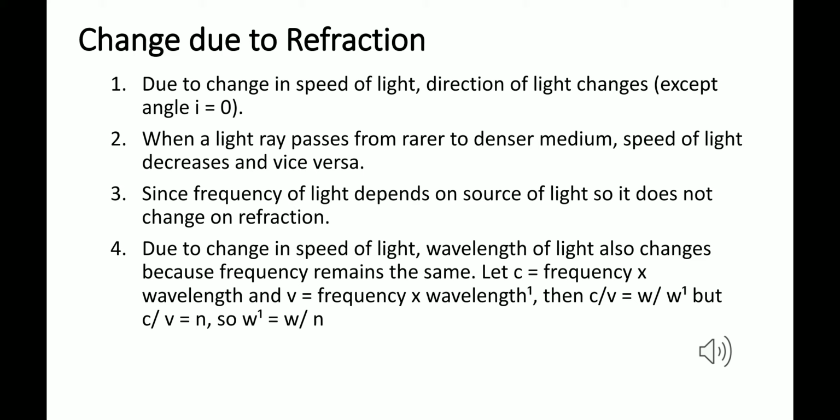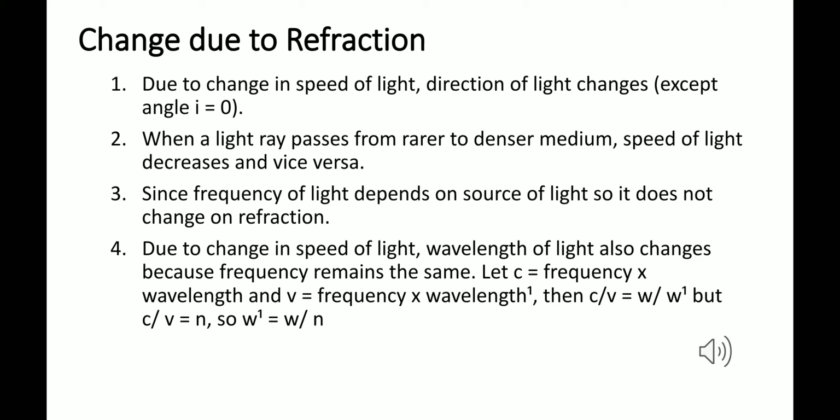Velocity of light in air or vacuum upon velocity of light in medium is known as the refractive index of the medium. So in place of c by v, we can write refractive index. So refractive index is equal to λ upon λ1. So in that case, λ1 is equal to λ upon the refractive index of the medium.